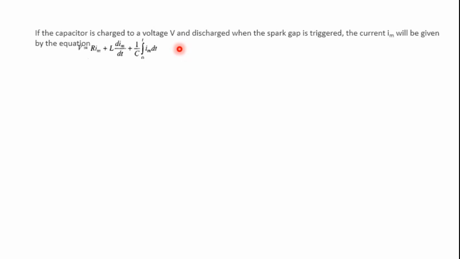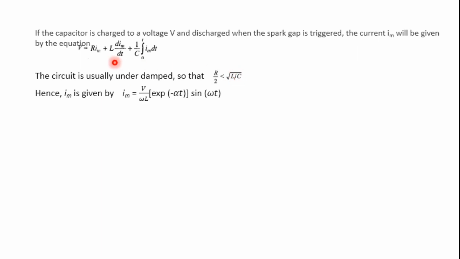Generally the circuit is underdamped, so we know the condition R by 2 is less than root of L by C. Hence, the maximum value we can get is Im equal to V by omega L in brackets, exponential of minus alpha t into sine omega t.